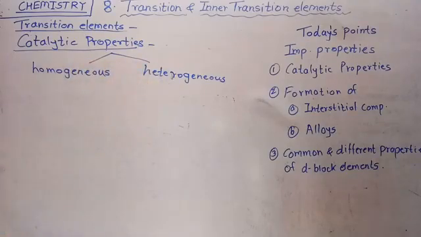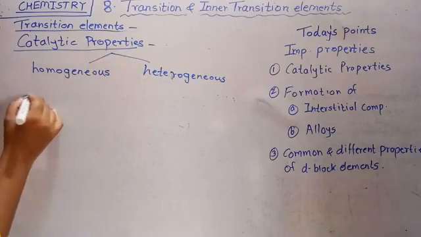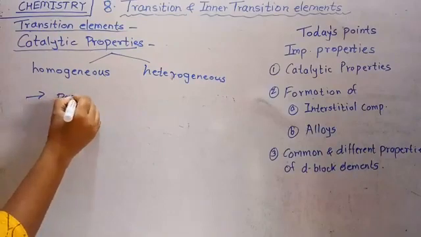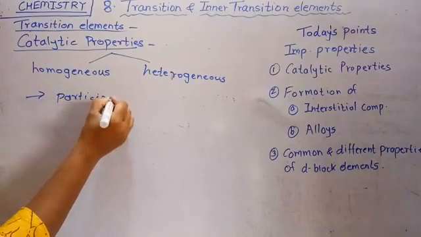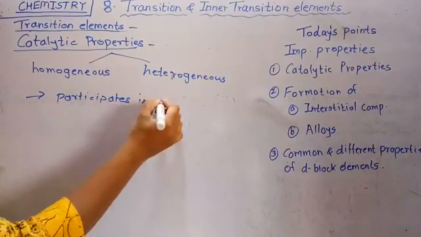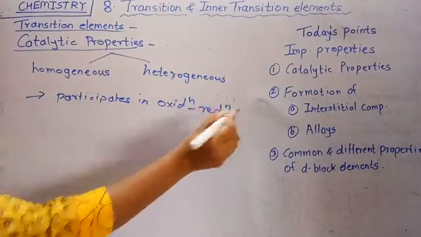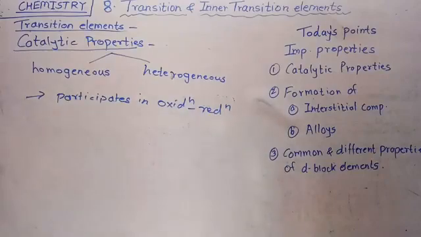Because of their ability to participate in different oxidation reduction steps involved in the catalytic reaction. Clear? Due to this, they act as catalysts.